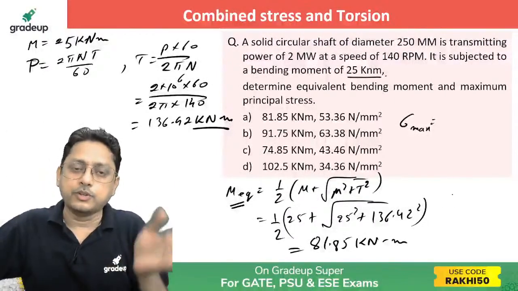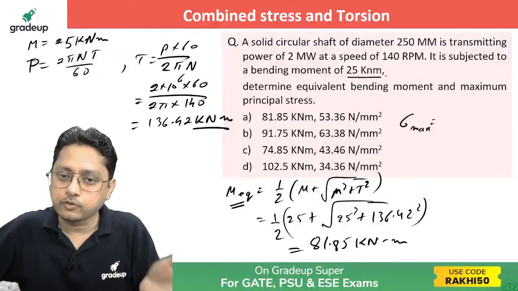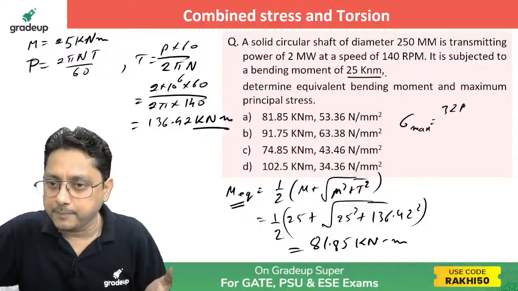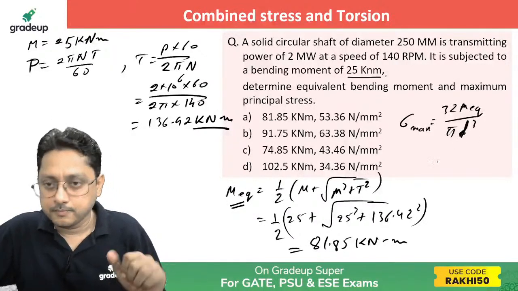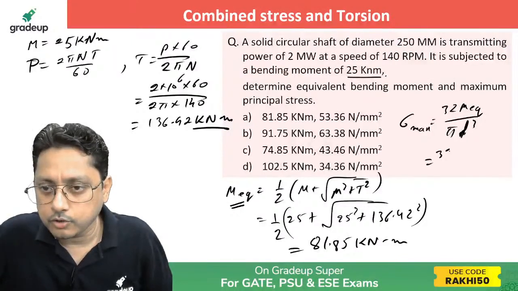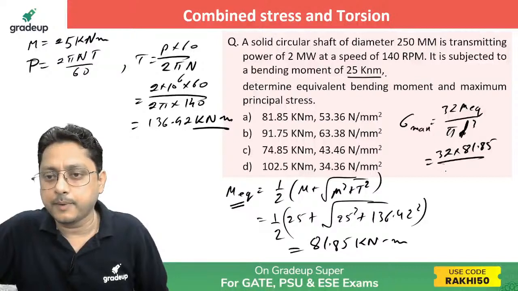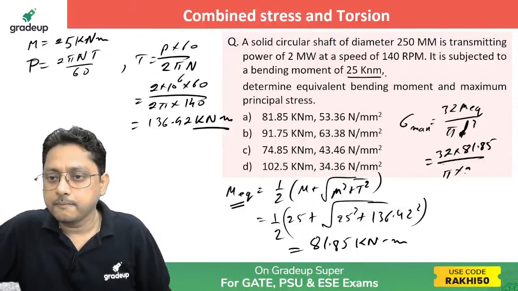So instead of using once again the diagram, moment and torque, and then the state of stress, you have already the M equivalent. Use the M equivalent, that is 32 M equivalent by pi d cube. It will give you the maximum principal stress. Agree or not? So use that one, 32 M equivalent, that is 81.85 divided by pi d cube. Diameter is already given, 250 cube, right?